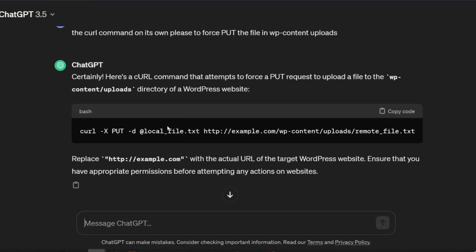It does it perfectly: curl -X PUT with the file, which is going to be the PHP file, to whatever the website's WP content uploads directory is. So that is pretty good for an AI.